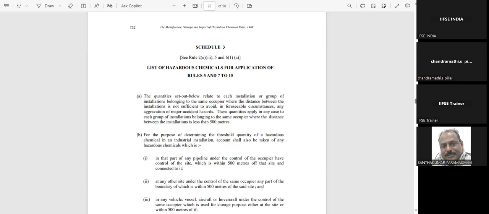Then schedule 4, list of hazardous chemicals for application of rule number 5 and 7 to 15.